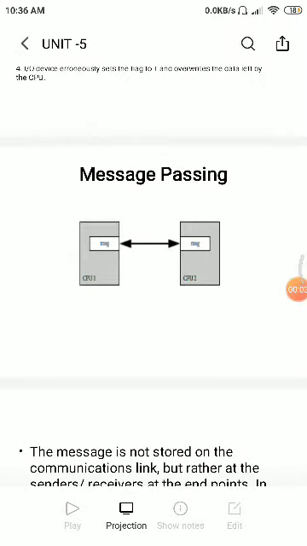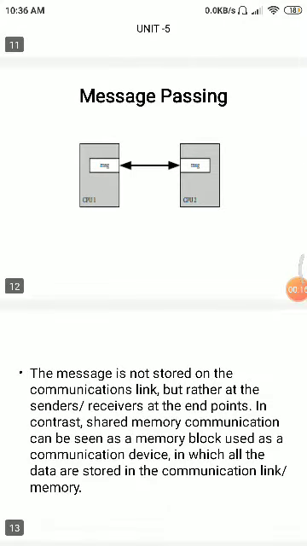Last class we have seen the inter-process communication operations. In this class we are going to see about message passing and other IPC mechanisms. In message passing we have CPU1 and CPU2. The message is not stored on the communication link but rather at the senders and receivers at the endpoints. In contrast, shared memory communication can be seen as a memory block used as a communication device, in which all the data are stored in the communication link and memory.